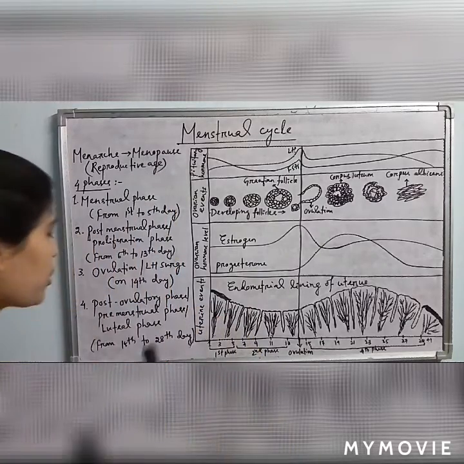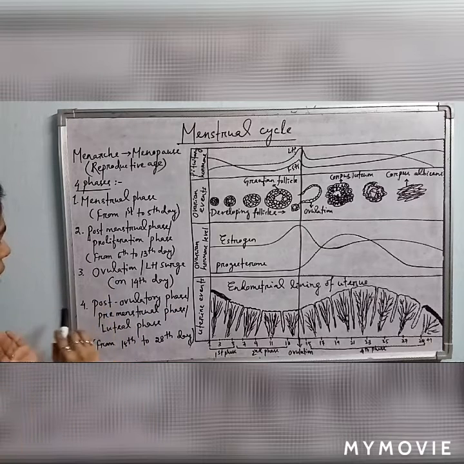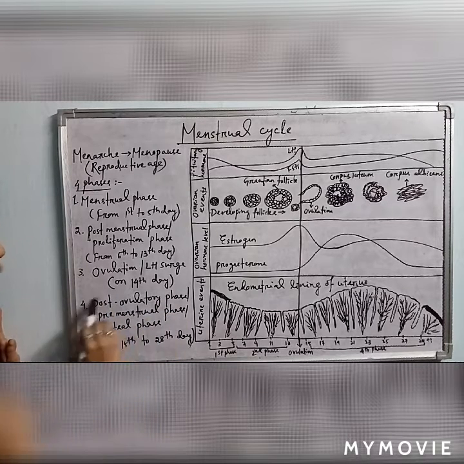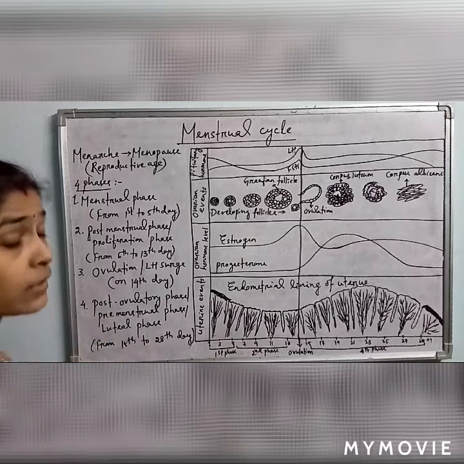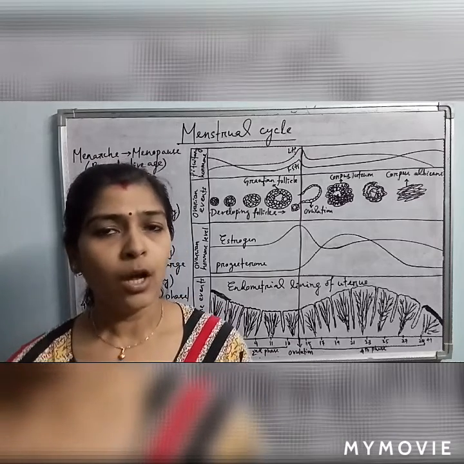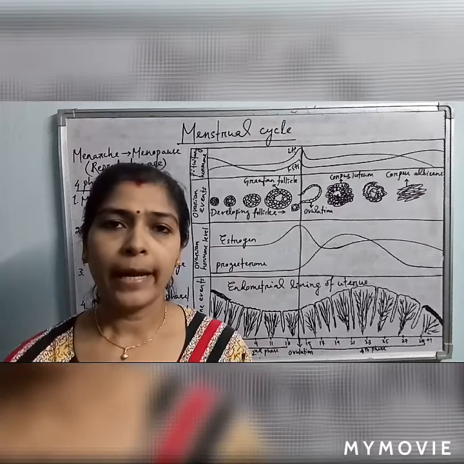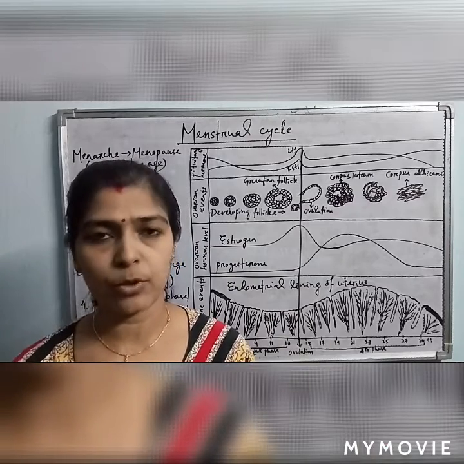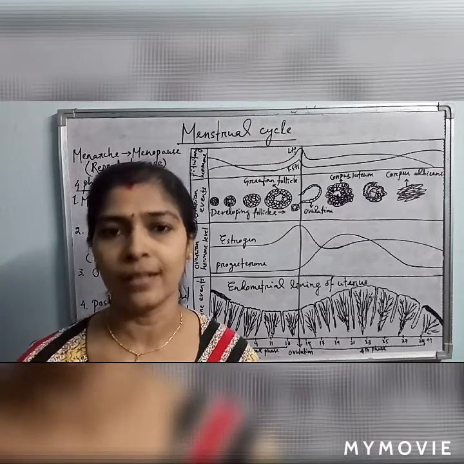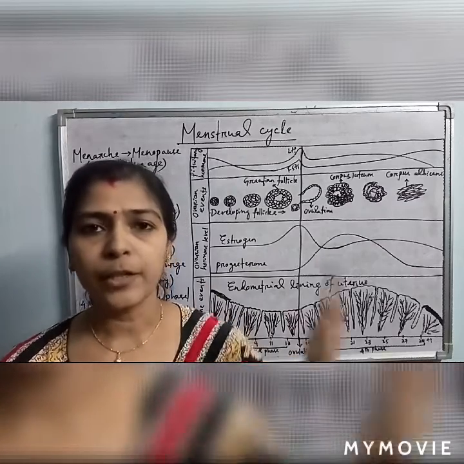So LH, or luteinizing hormone. After this ovulation, the fourth phase is called the post-ovulatory phase, premenstrual phase, or luteal phase, because the corpus luteum is formed in this phase. As progesterone is produced in large amounts from the corpus luteum, the role of the progesterone hormone is again to thicken the uterine endometrium. So the uterine endometrium is thickened again after ovulation, because the ovum is already there in the oviduct.